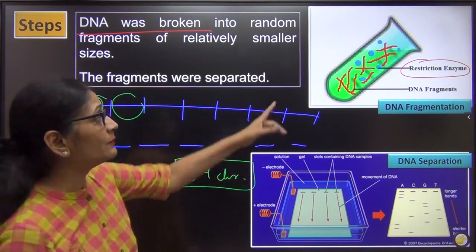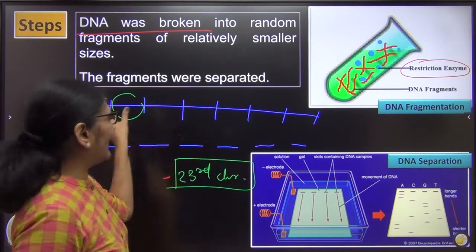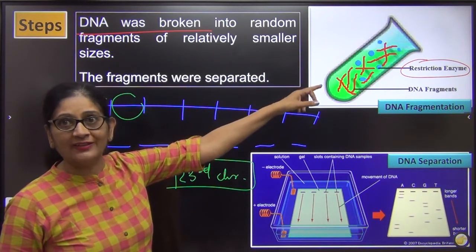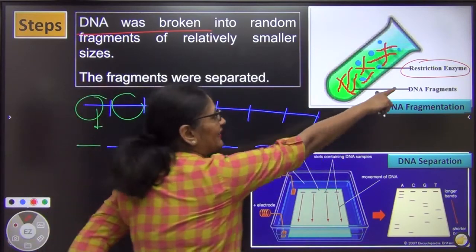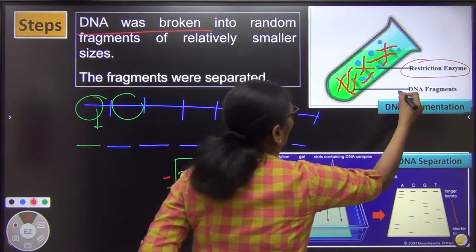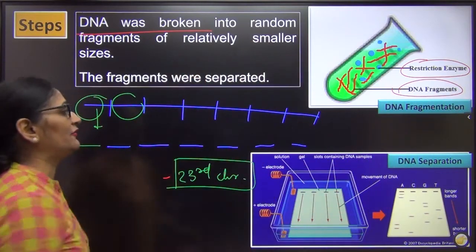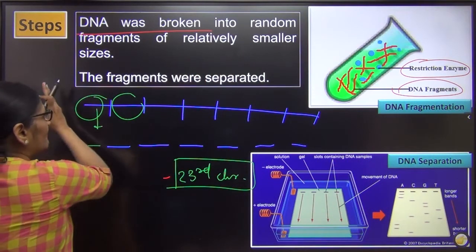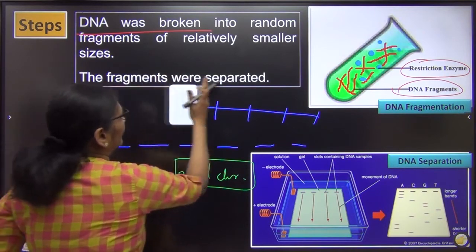So, I took a test tube, I put the entire DNA of one chromosome in that test tube, then I added restriction enzyme to it. This restriction enzyme cut the DNA into a lot of fragments. So, this is how I made the fragments. Right? Now once I have made these fragments, I need to separate these fragments.